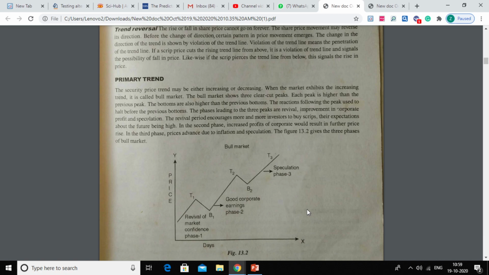Actually, I am following Prasanna Chandra, and the images are from Pandian book. Okay, but the theory part as well as the charts and everything would be similar. So I am uploading images of R1 or R2, maybe. That is Prasanna Chandra, and these images are from another book.